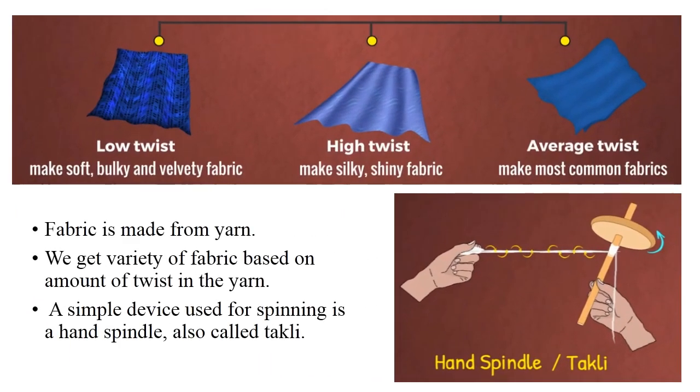Fabric is made from yarn. We get a variety of fabric based on the amount of twist in the yarn. For example, low twist makes soft, bulky and velvety fabric, while high twist makes silky, shiny fabric. In general, average twist is used to make most common fabrics. A simple device used for spinning is a hand spindle, also called takli.